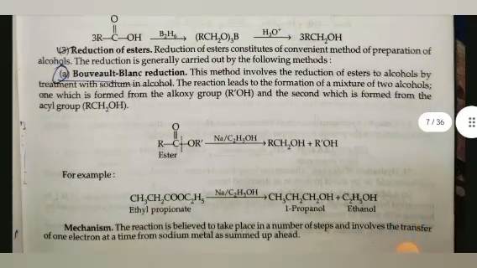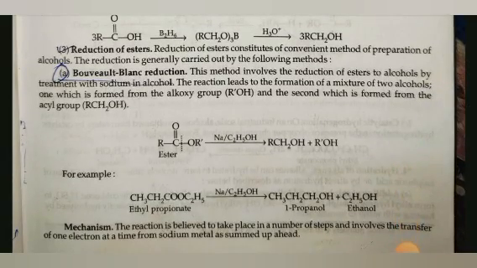Third is reduction of ester. Reduction of ester constitutes a convenient method of preparation of alcohol. The reduction is generally carried out by the following methods. First, Bouveault-Blanc reduction. This method involves the reduction of ester to alcohol by treatment with sodium in alcohol. The reaction leads to the formation of a mixture of two alcohols, one which is formed from the alkoxy group and the second which is formed from the acyl group.